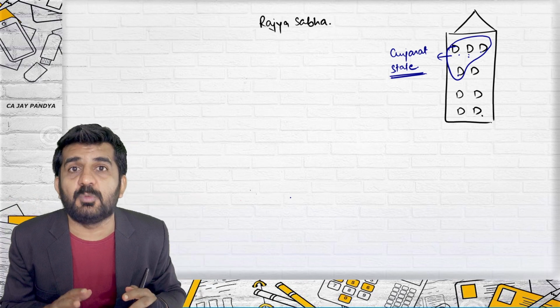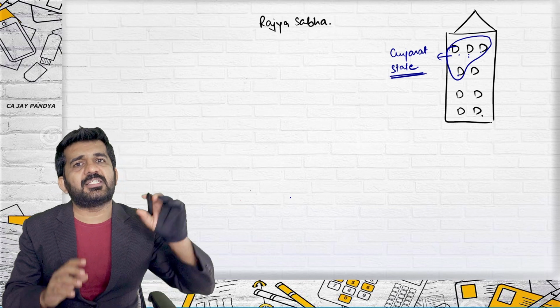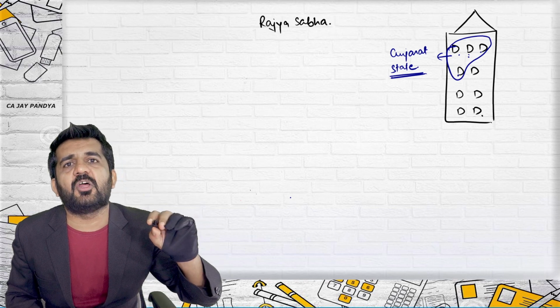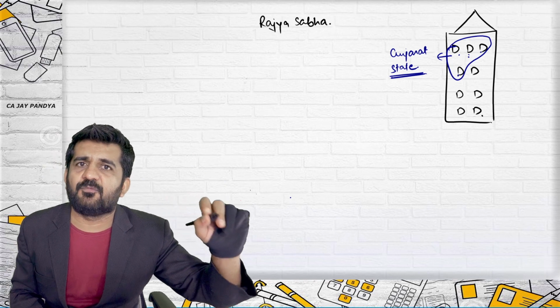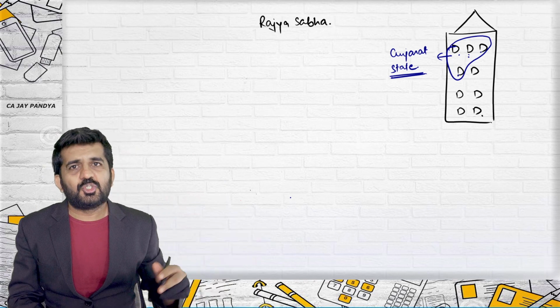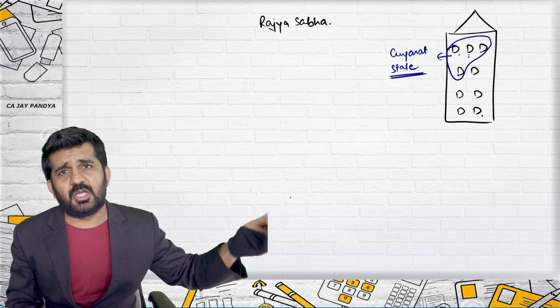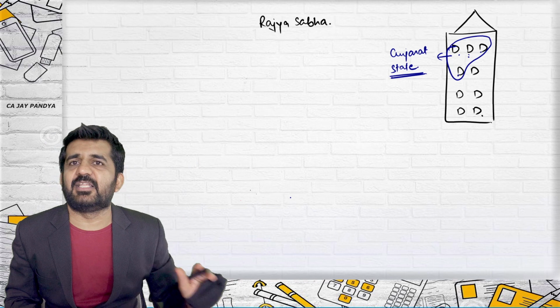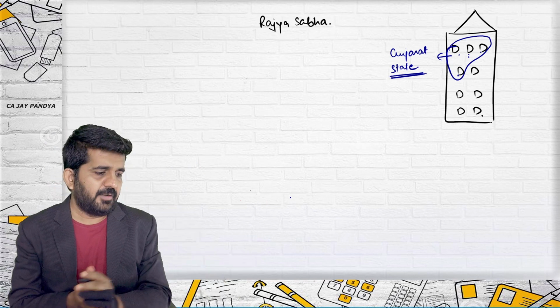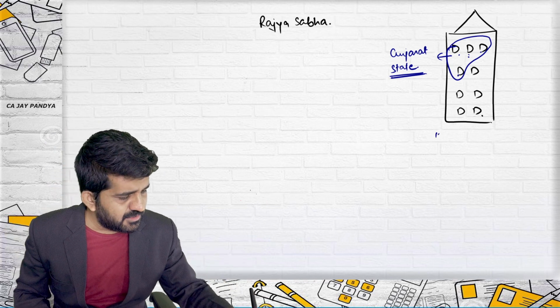All the states will be considered, and every state is given a quota of number of seats, that this number of seats will be members of Rajya Sabha from your state. Is it all right? So there will be members of Rajya Sabha from Rajasthan, UP, Bihar, Delhi, all the places. There will be even union territories. Is it all right?